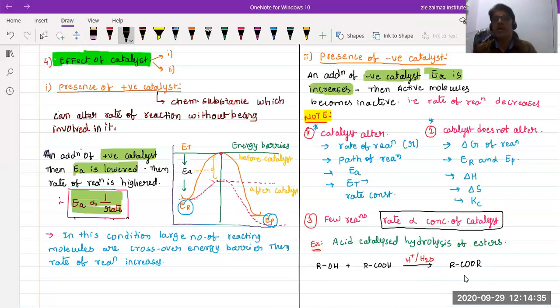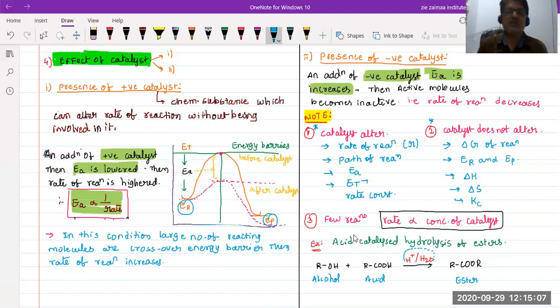So the process of formation of the ester is nothing but esterification. An alcohol combines with an acid, and in acid catalyzed hydrolysis it gives an ester. Increasing the concentration of the catalyst, the rate of reaction also increases.